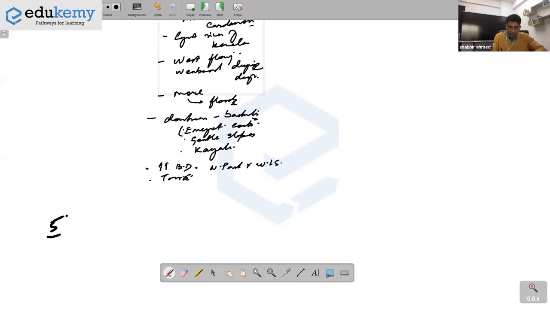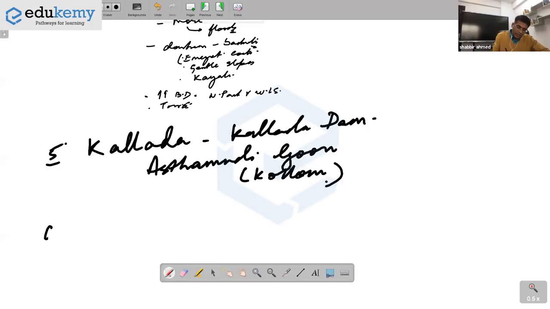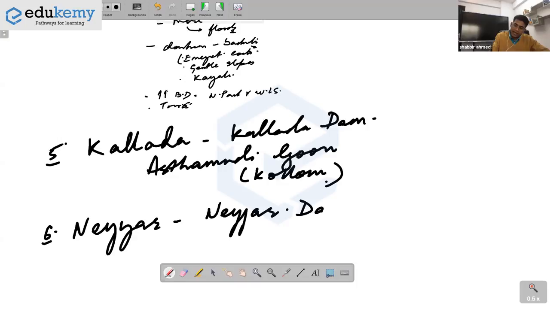Now these 2 rivers have been asked. There is a river called Kallada River and a dam called Kallada Dam, and this river drains into Ashtamudi Lagoon, and this you can mark at Kollam. And another one they have asked is River Nayyar. There's also a dam called Nayyar Dam, and you'll mark this at Trivandrum.